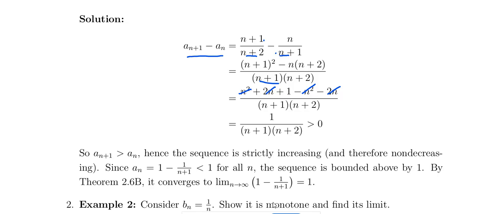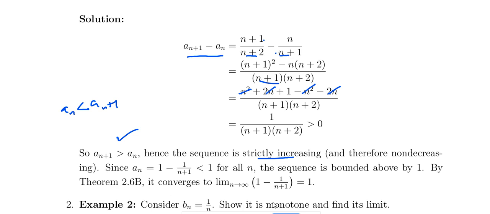So this is always positive, 1 by n plus 1 into n plus 2. an plus 1 minus an is greater than 0, that means an plus 1 is greater than an. So an is less than an plus 1. That means it is an increasing sequence, strictly increasing.